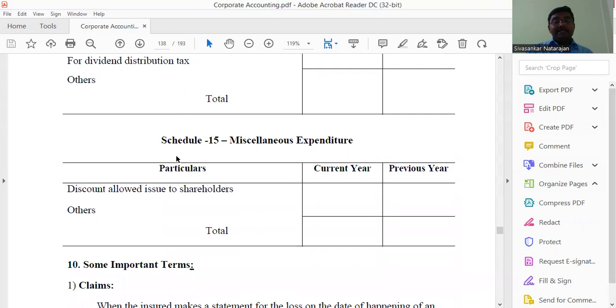Then Schedule 15, miscellaneous expenses. Discount allowed on issue to the shareholders. Likewise, any other expenses made by the company. Everything has to come under the miscellaneous expenditure.